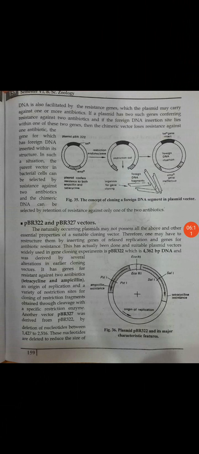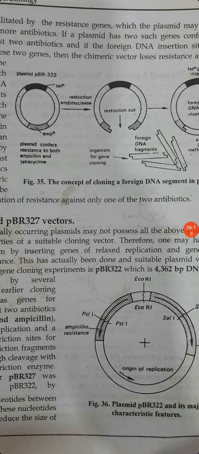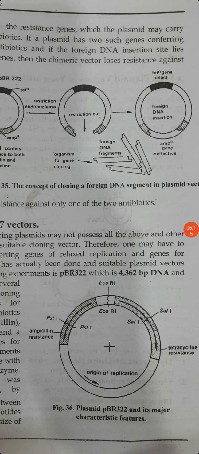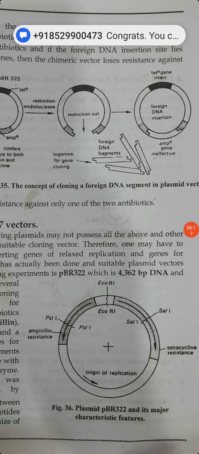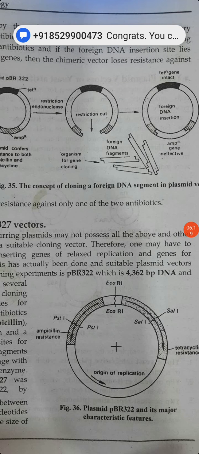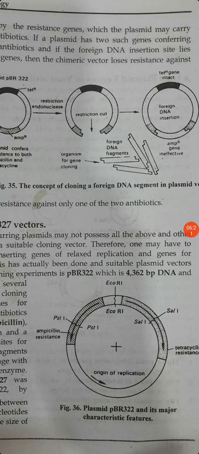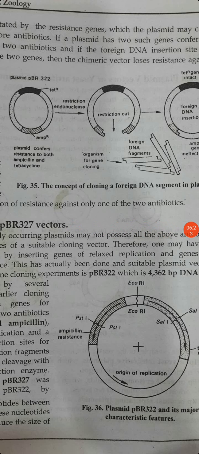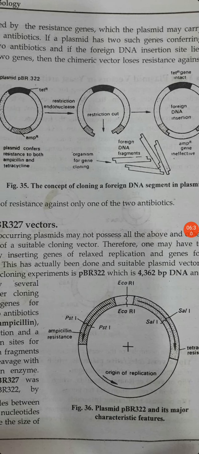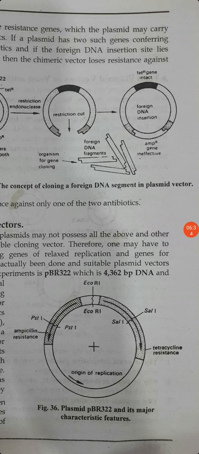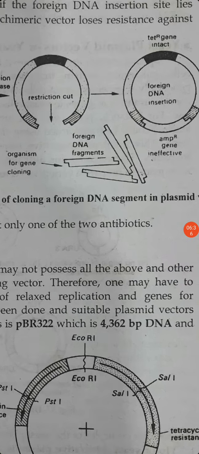See here again, these diagrams show the concept of cloning a foreign DNA segment in a plasmid vector. In this diagram, see the circular plasmid, then the break, and with the help of linkers and adapters, foreign DNA fragments are inserted.